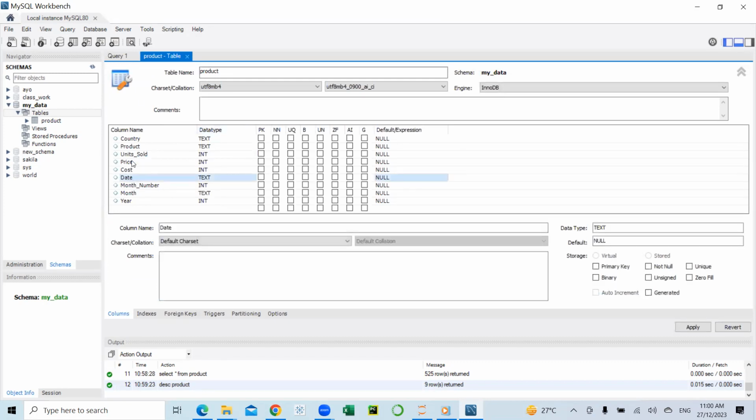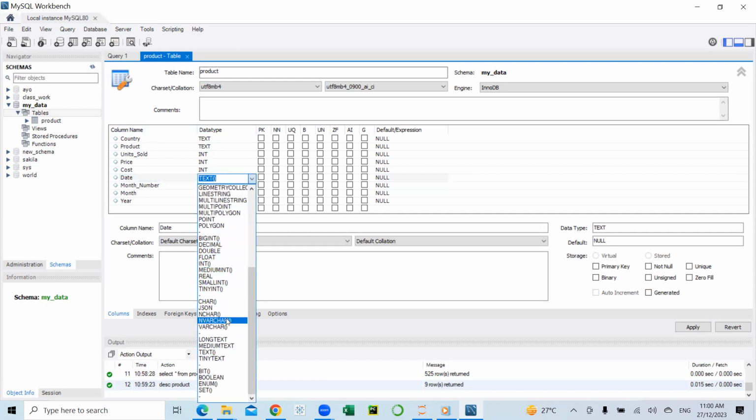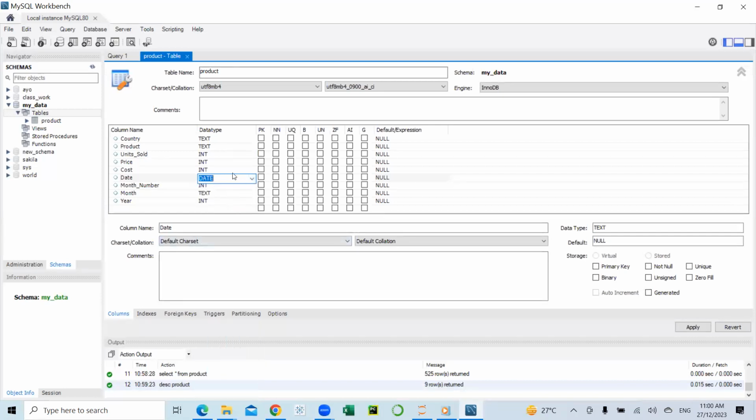Here we have the list of the fields and the data type. So I'm going to click here on the drop down to select dates. After doing that, I'm going to apply the changes I've made to the table.